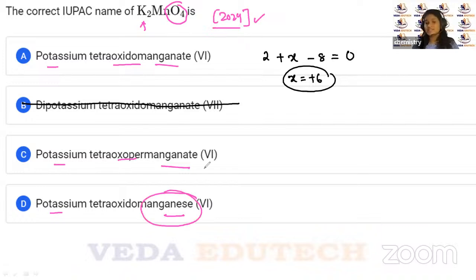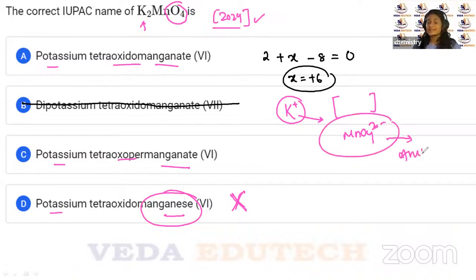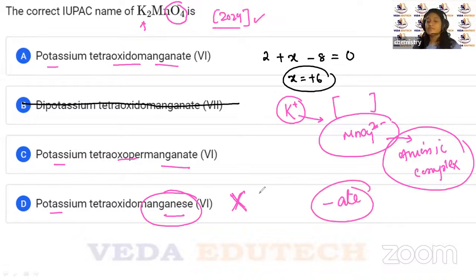Are we going to write manganese? We are not going to write manganese. Why are we not going to write manganese? Because we know that the counter ion is K, which is a cation, right? So whatever the complex is remaining, the MnO4 2 minus, that is your anion. This is your anionic complex. And whenever you are having the anionic complex, the name of the central metal atom ends with ATE. So this is going to get cancelled.